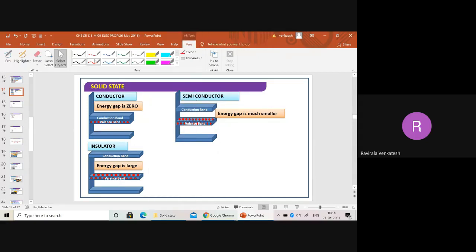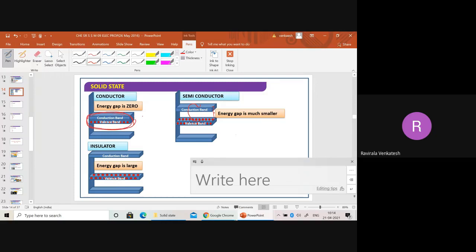So electrons can jump to the conduction band very easily. The movement of electrons takes place easily here, but a small gap is there. Even so, they can easily jump to the conduction band, the empty band. So they are called a semiconductor.